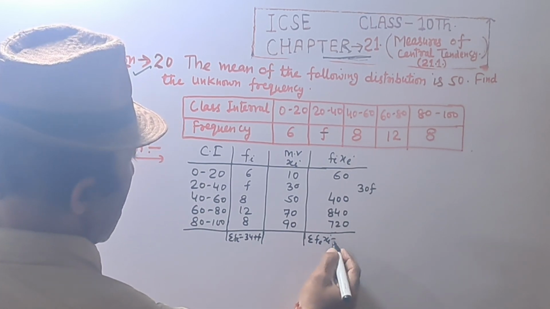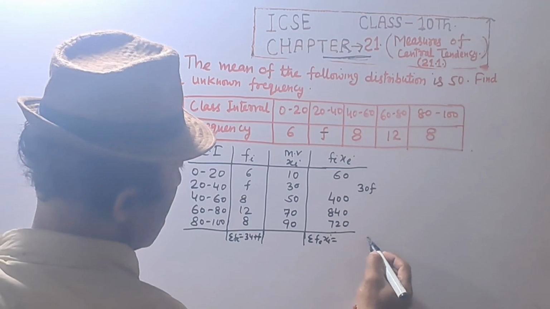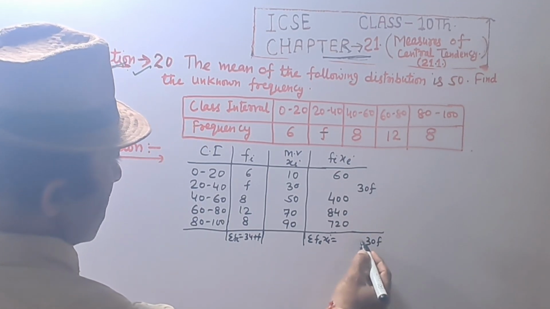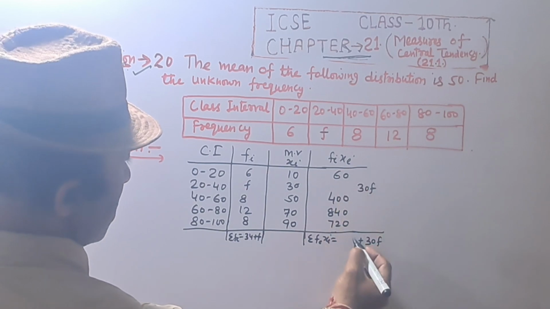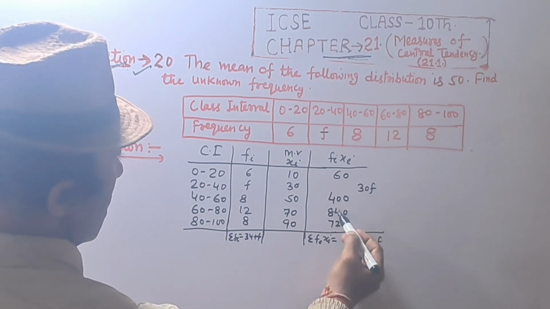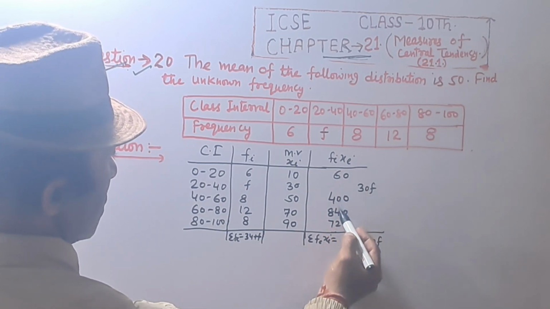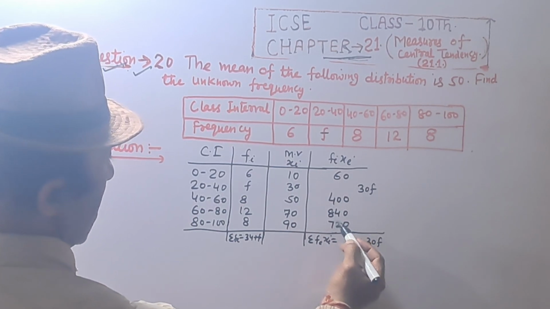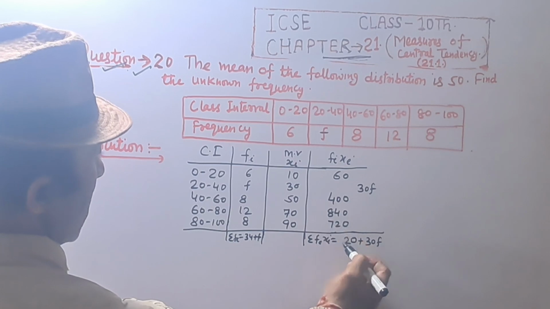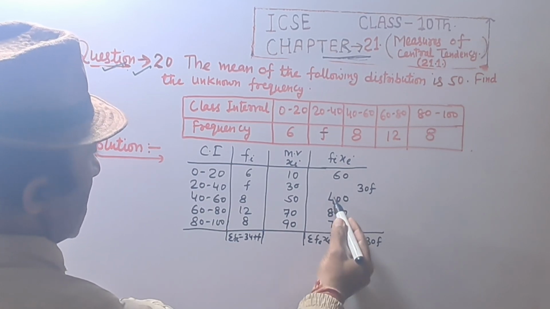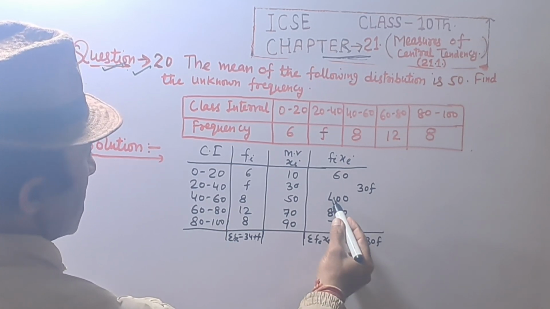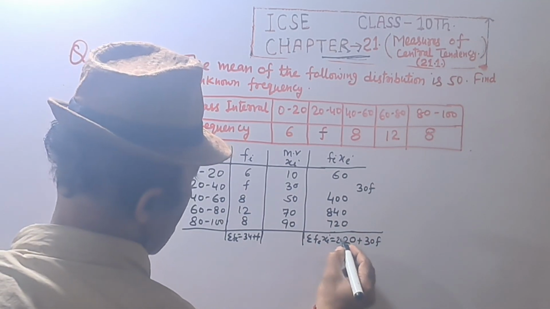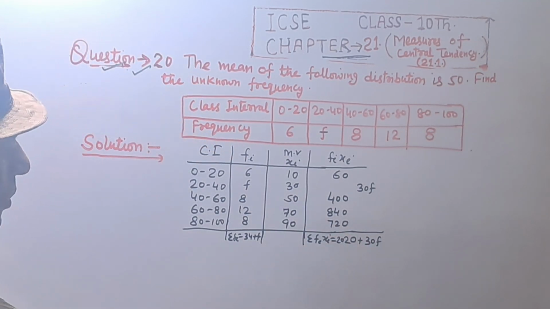Sum of Fi Xi equals 30F plus 0, 6 plus 4, 10 plus 2, 12, and 7 plus 1, 8 plus 8, 16, 16 plus 4 equals 20, so 2020.